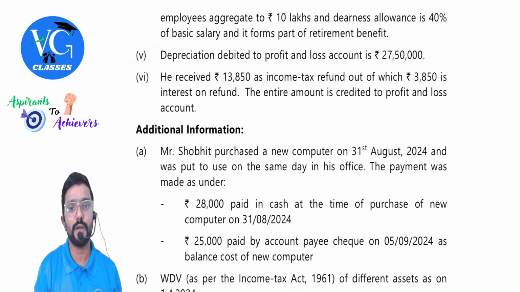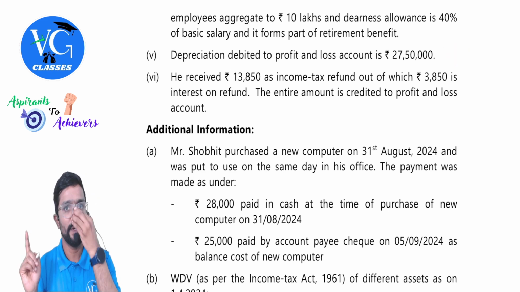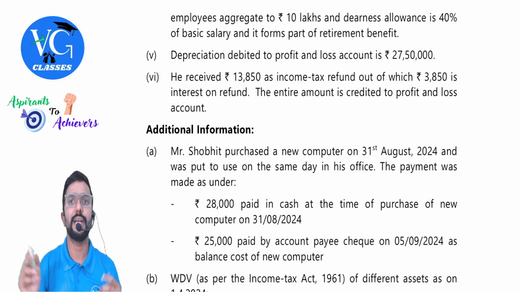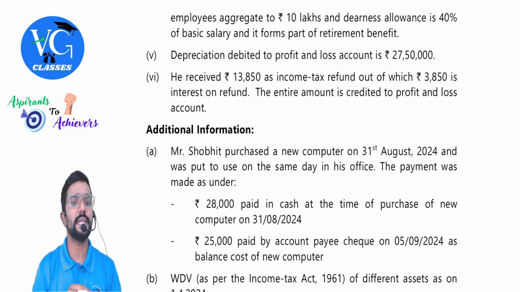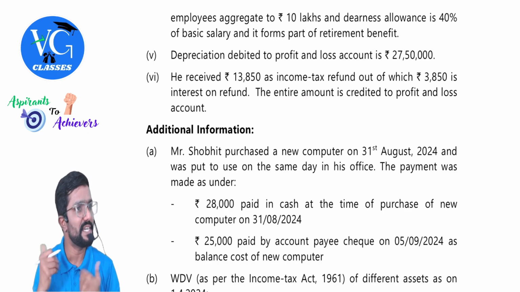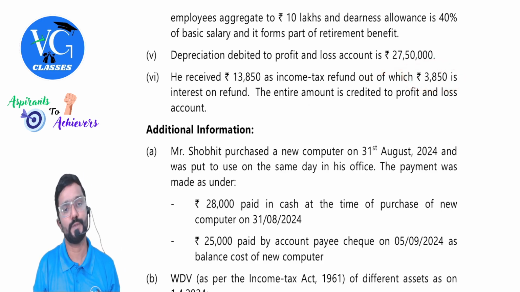Depreciation debited to profit and loss account is 27,50,000. Then, debited to profit and loss account means is it allowed or disallowed? Disallowed, sir. Why? Because this will be as per accounts. We need to calculate as per income tax law and allow it. He received 13,850 as income tax refund, out of which 3,850 is interest on refund. The entire amount is credited to profit and loss. So what should we do? Deduct it. But include only the interest part under the head other sources.